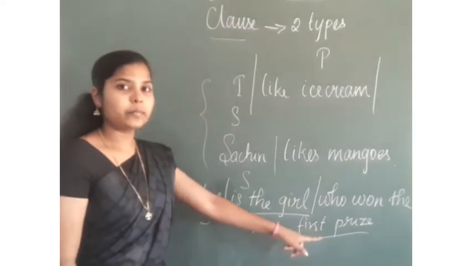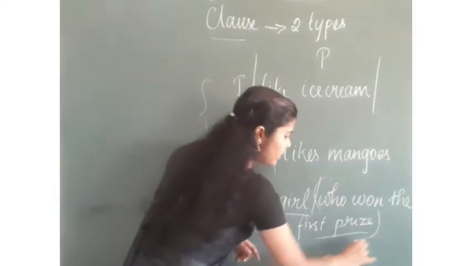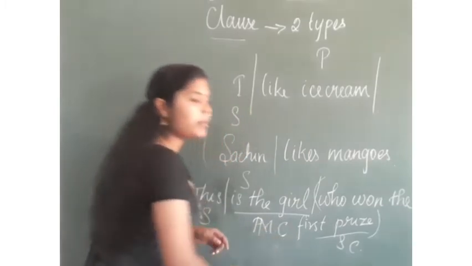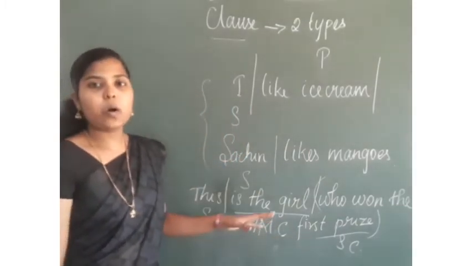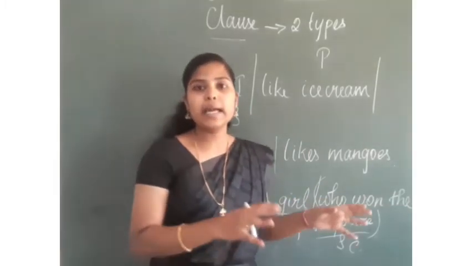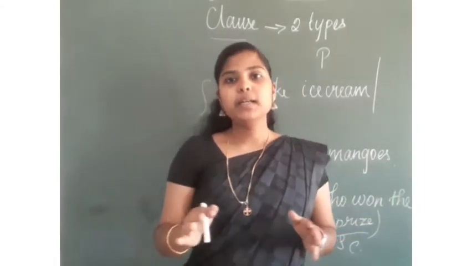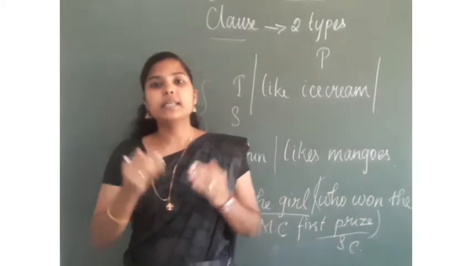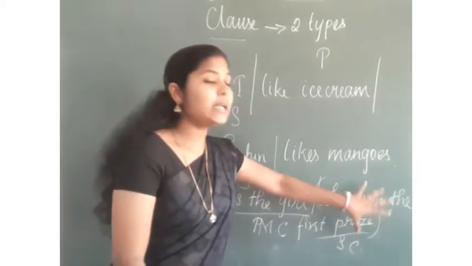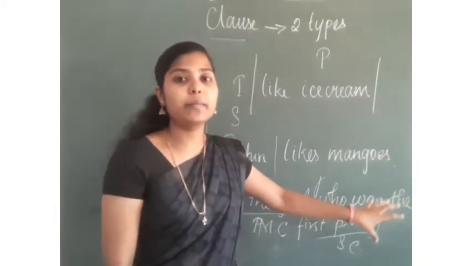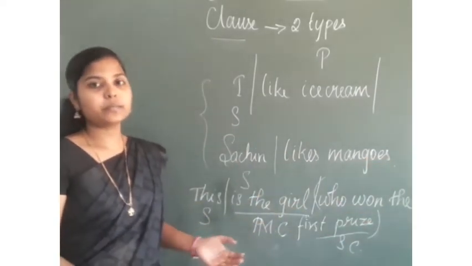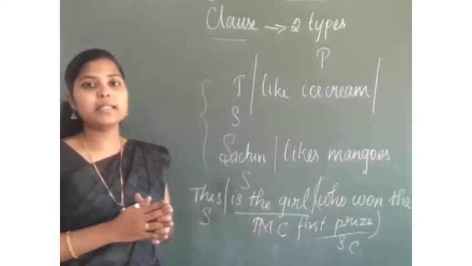This is the girl. So, here this part is the subordinating clause and this part is the main clause. Main clause does not require any support, but the subordinate clause needs a support. Okay, it is completely depending. Subordinate clause completely depends on the main clause. Till this, can you understand?